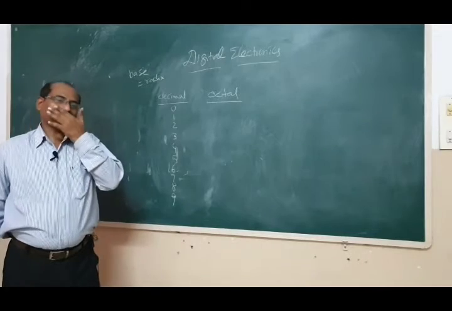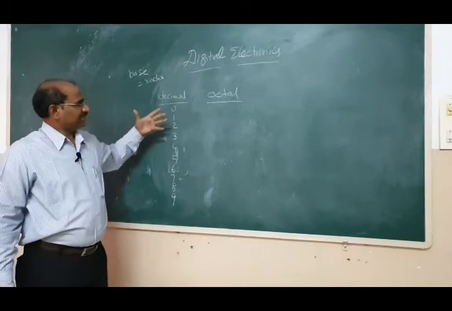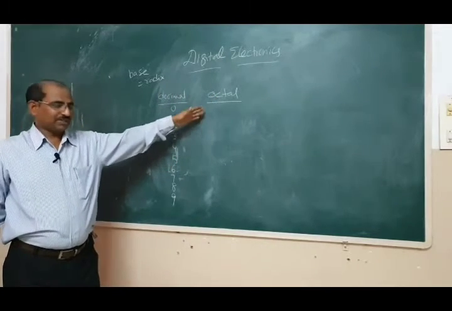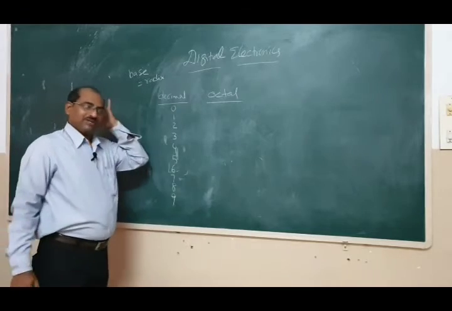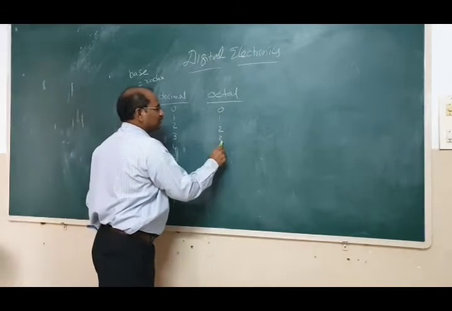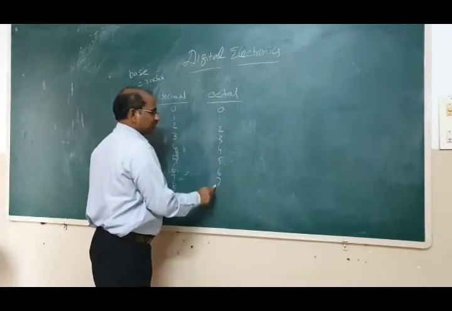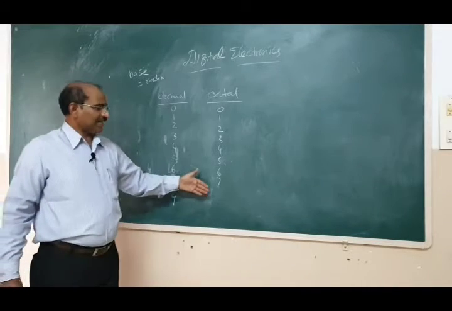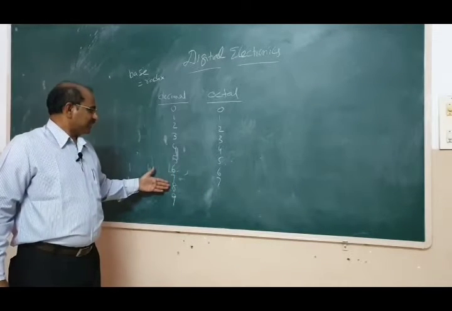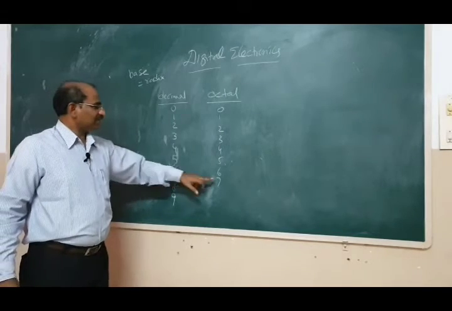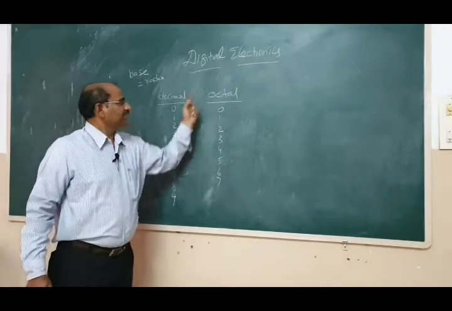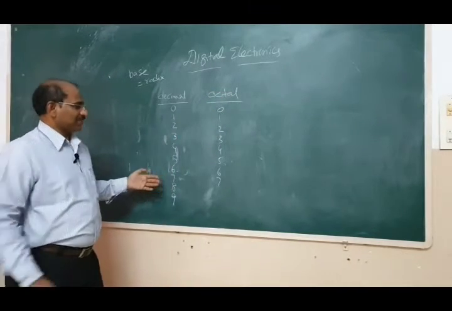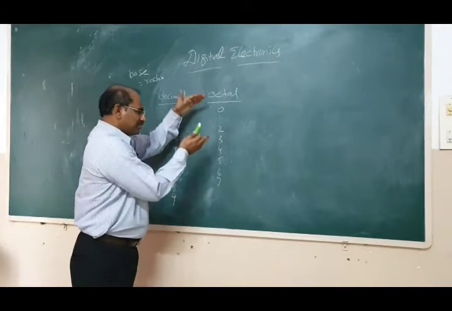right? We use octal. In fact, we are saying these are all modern, but octal is also very old number system. Native Americans used octal number system, where the base is 0, 1, 2, 3, 4, 5, 6, 7, 0 to 7. These 8 codes are the radix of the octal number systems. How you represent a number which is equal to 8 in decimal? After 7, what you have to write? Again 0 to 7, a carry 1. So 1 0 in octal number system is equal to 8 in decimal number, because there will be no 8 here. The codes will be only 0 to 7.